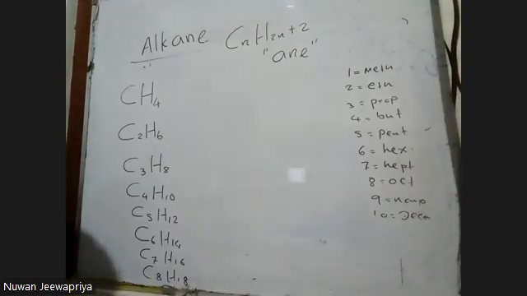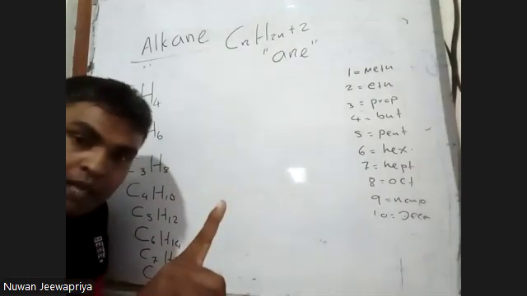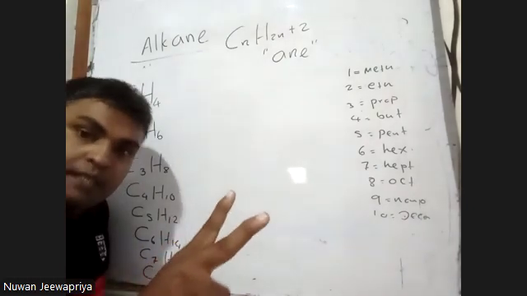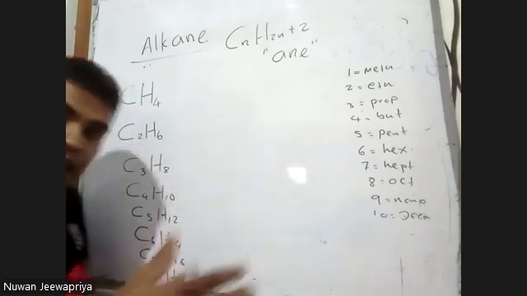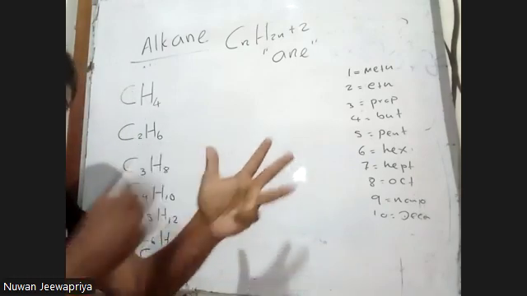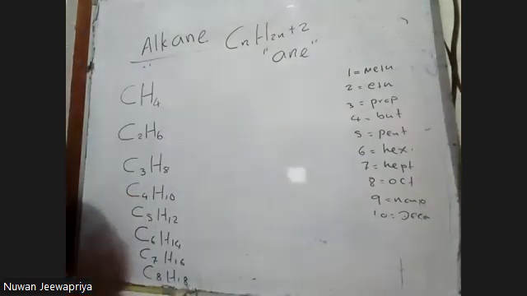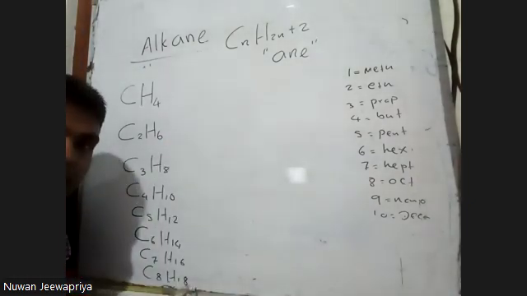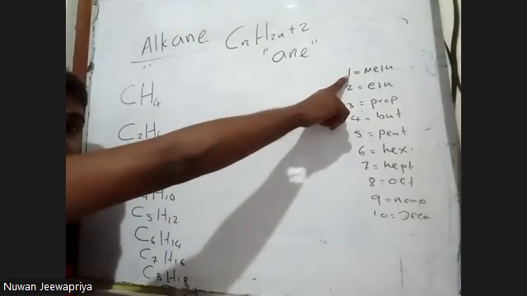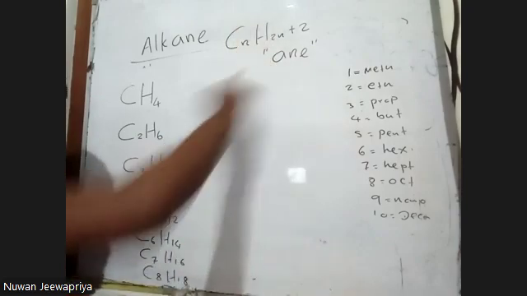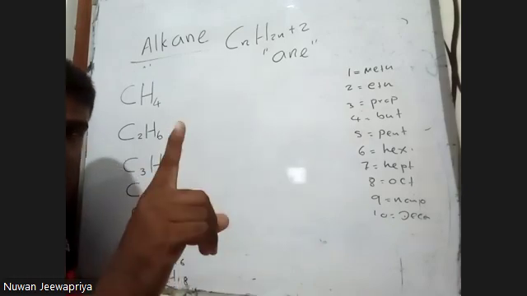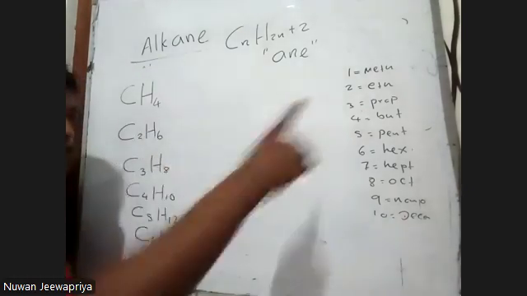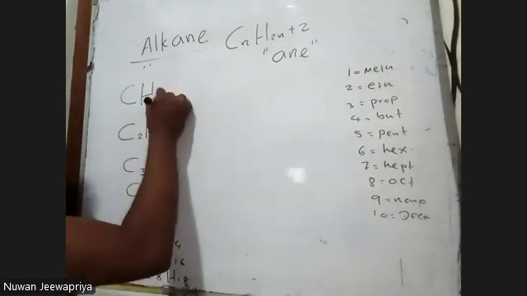Right. So, if there's one carbon atom, meth; 2 carbon atom, eth; 3 carbon atom, prop; 4 carbon atom, but; pent, hex, hept, oct, nono, deca, right? So that way we can name the number of carbon atoms. So if one carbon atom, meth, the name ends with ane. If there's one carbon, meth. Surname is ane. So methane, this is methane.